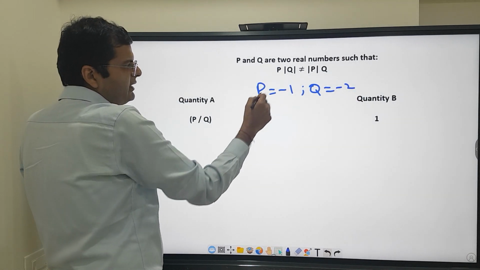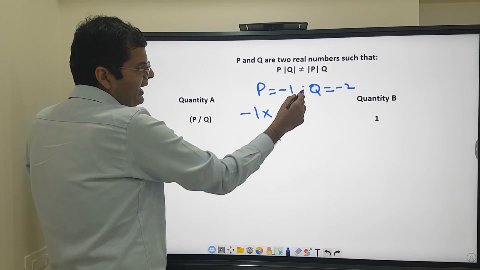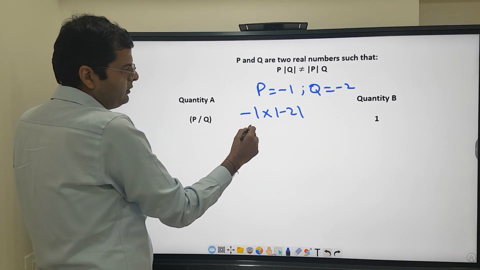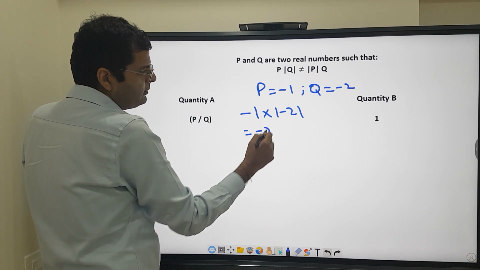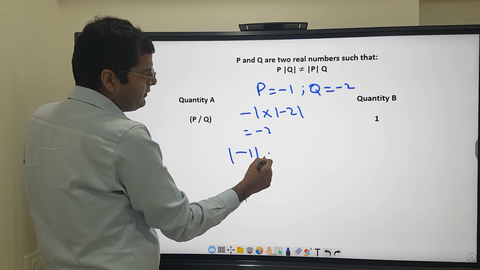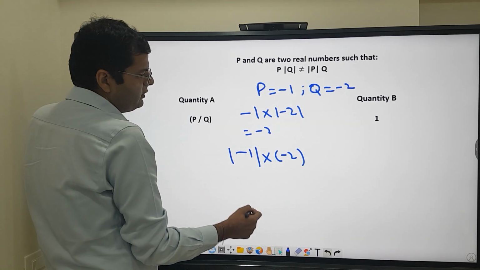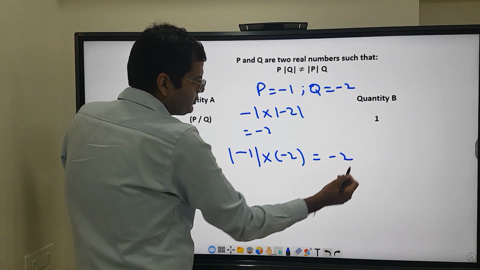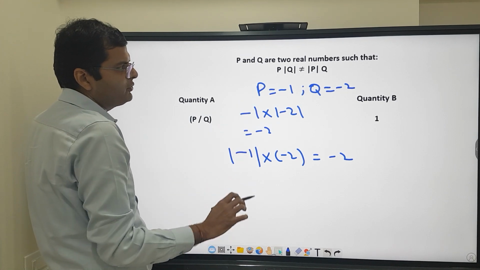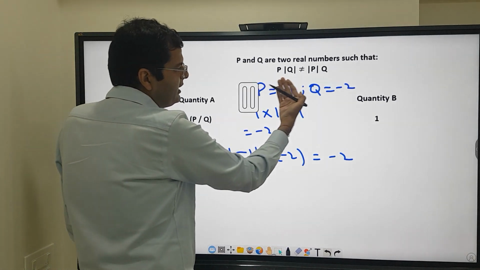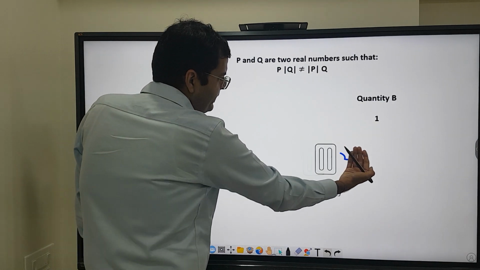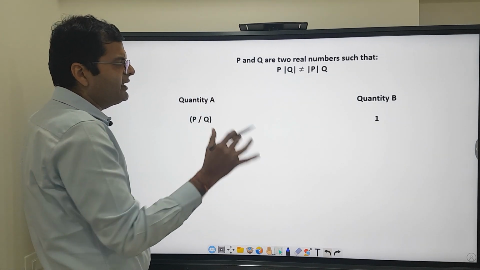Then P times the absolute value of Q is minus 1 times the absolute value of minus 2, which is minus 2, and the absolute value of P times Q, that is the absolute value of minus 1 times minus 2, is also equal to minus 2. So in that case again both are coming out equal, minus 2 and minus 2. So P and Q can't be negative together either. P and Q can't be positive together, and P and Q can't be negative together.